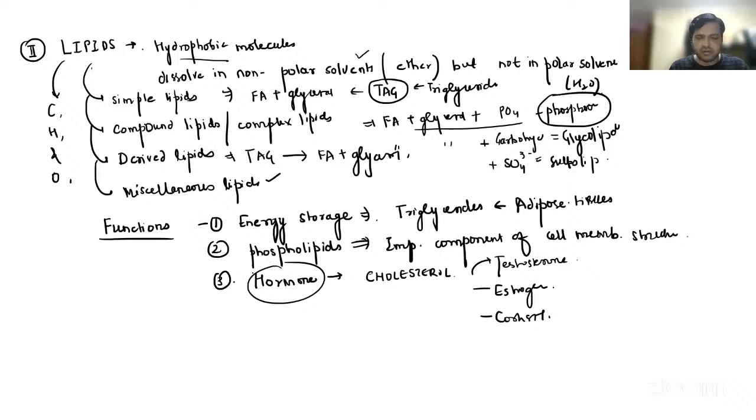So remember, these are the most important ones that you can include in the answer, right? I'm discussing the entire range, so you have to be very choosy. You have to write exactly the correct ones. For example, lipids also perform a signaling function, such as eicosanoids. If you don't know about that, don't mention it over here. If you have complete knowledge on something, just try to include that part in the answer.